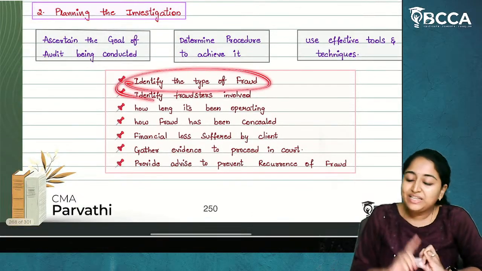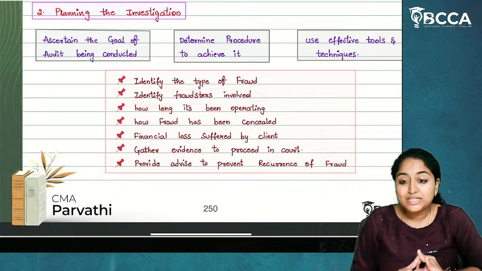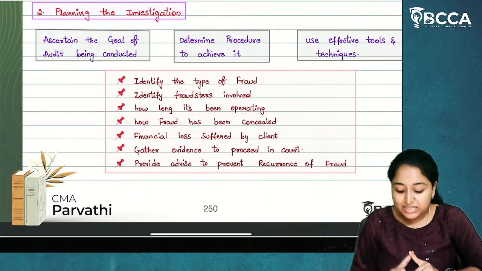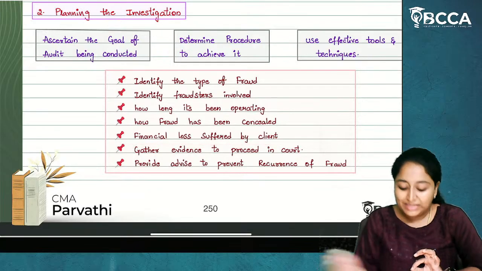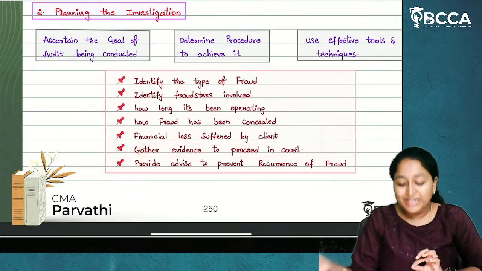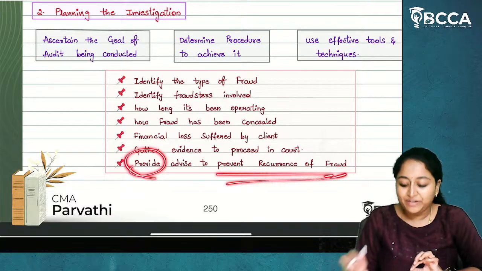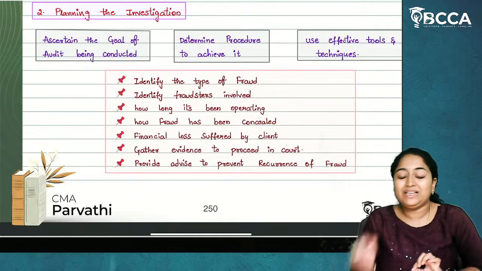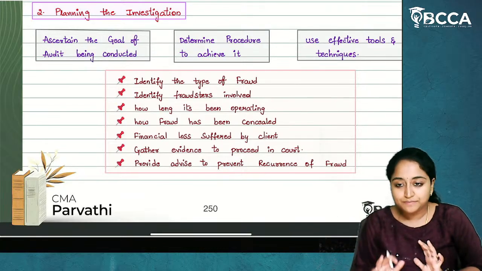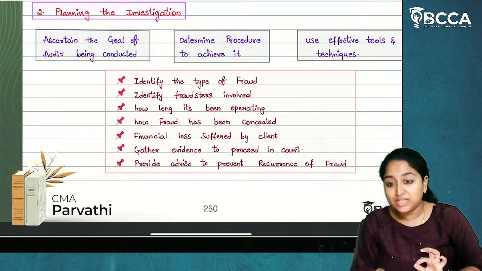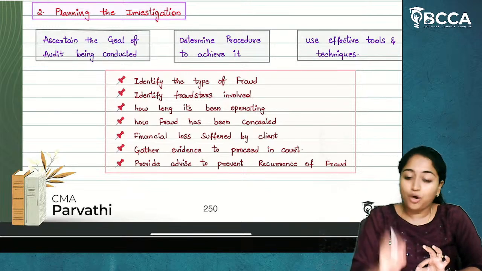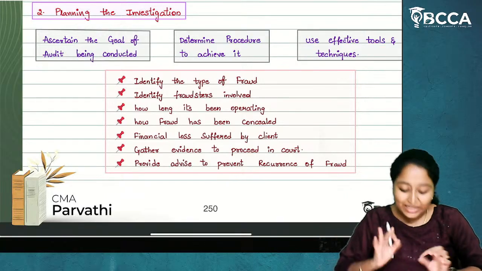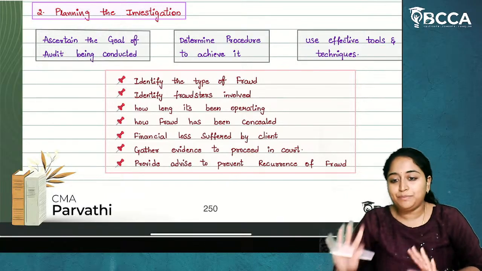Now, identify the type of fraud, identify fraudsters involved, how long it's been operating, how fraud has been concealed, financial loss suffered by the client, gather evidence to proceed in the court, and provide advice to prevent recurrence of fraud. All these are the activities to be done in the entire audit process. So this entire audit procedure will be analyzed and fixed by the auditor when he is in the planning stage itself. He'll decide how every stage should be done.